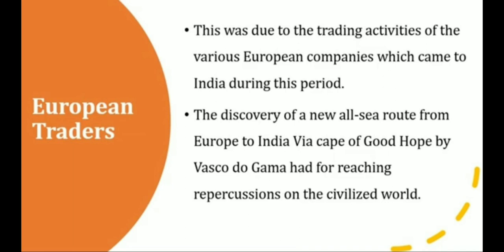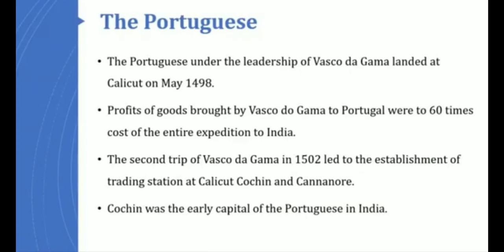Next to the Europeans, the Portuguese. You all know who found the new sea route to India? Vasco da Gama, a Portuguese sailor. When did he come to India? At which place did he first land? He traveled a long distance through the voyage, and at last he reached Calicut in May 1498. What goods were brought by Vasco da Gama? They were worth 60 times the cost of the entire expenditure of the voyage to India.